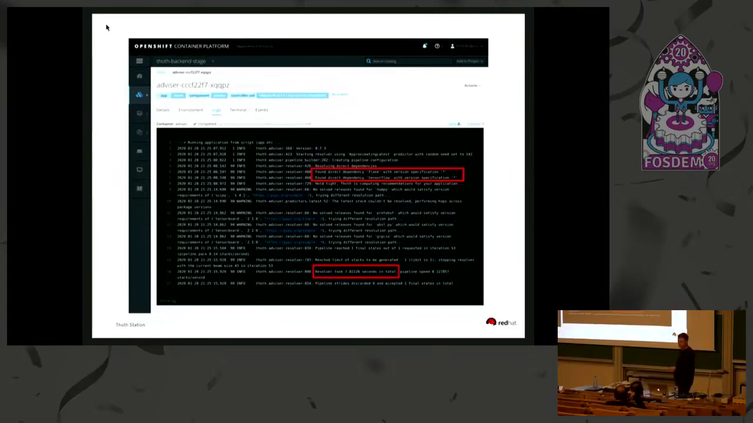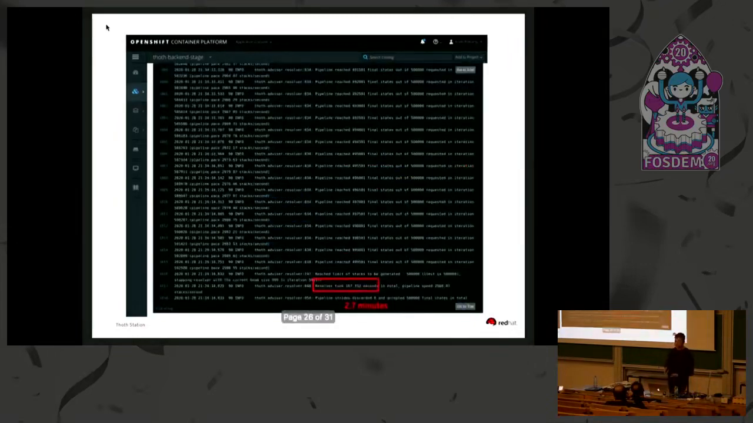advisor in our stage environment. So we have Thoth deployed at Red Hat, and I asked to resolve a TensorFlow stack, TensorFlow together with Flask. As you can see, the whole resolution took something like 8 seconds. I asked to resolve the latest software stack. When I asked to resolve the best possible software stack, the resolution took something like 2.7 minutes, so almost 3 minutes.